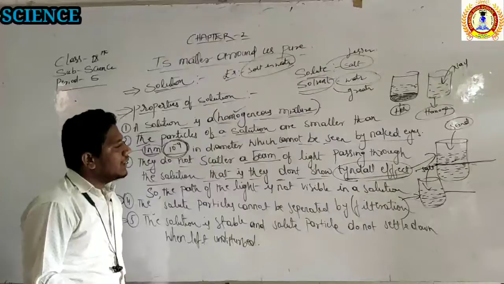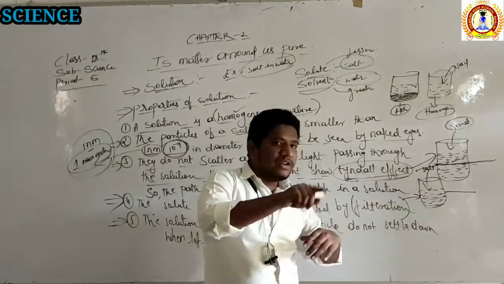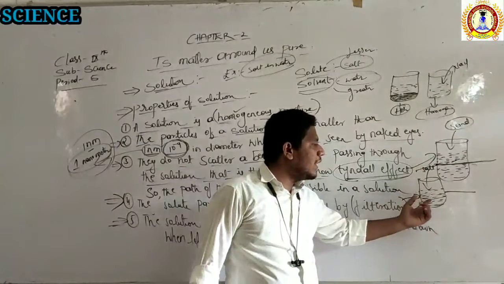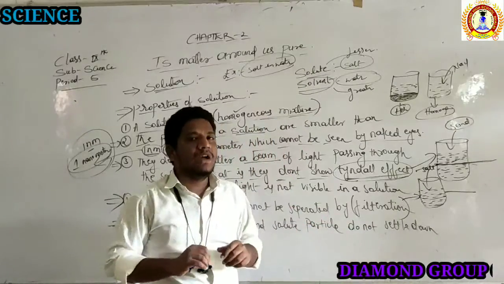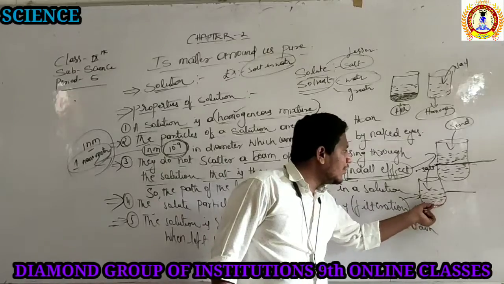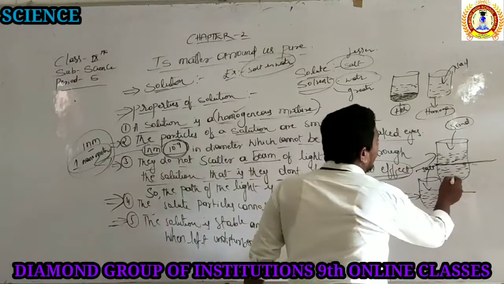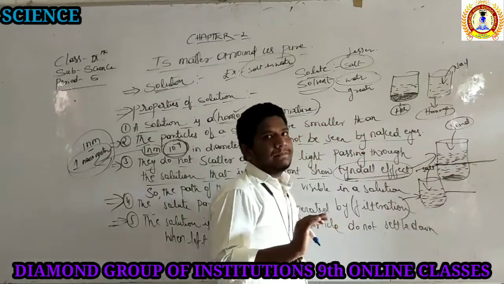That is also correct. The solution is very stable. Means you take water and salt, which is a mixture, that is the solution. You keep it undisturbed, you cannot see any of the salt particles settling down there. But in the sand case, all the sand particles are going to settle down when undisturbed, right?